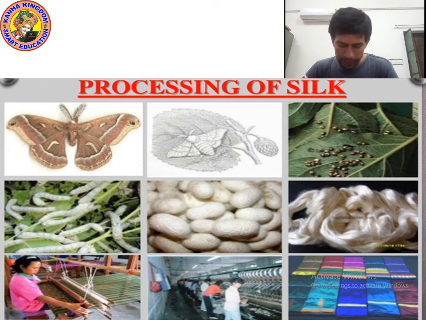Okay, look at the picture carefully and try to explain the processing of silk. Can you see the picture of a female silk moth? Yes, it is in white color.